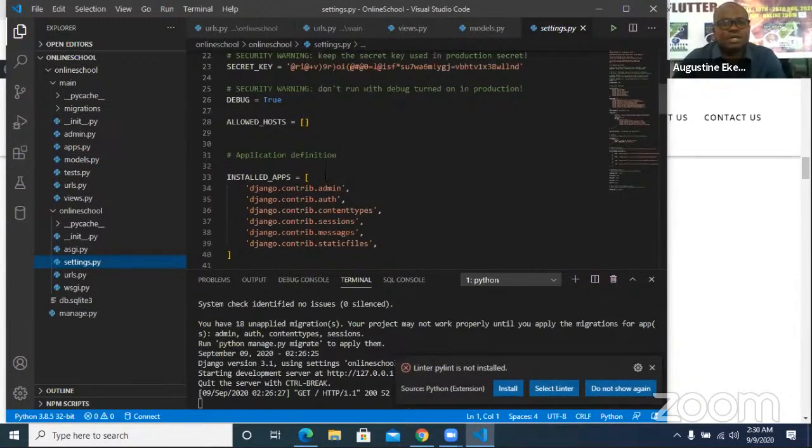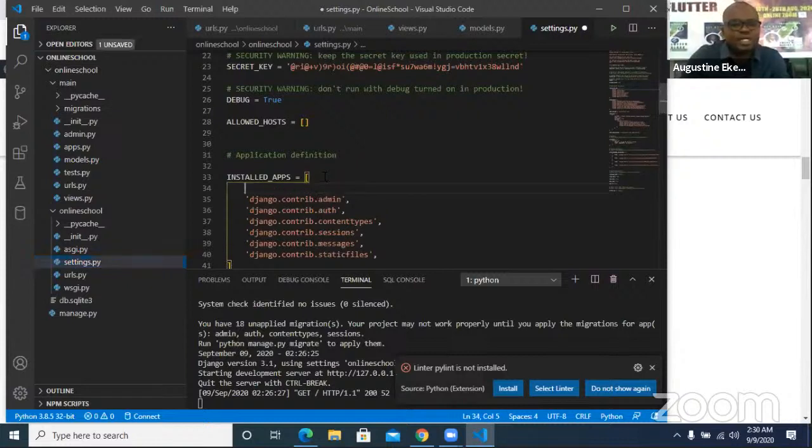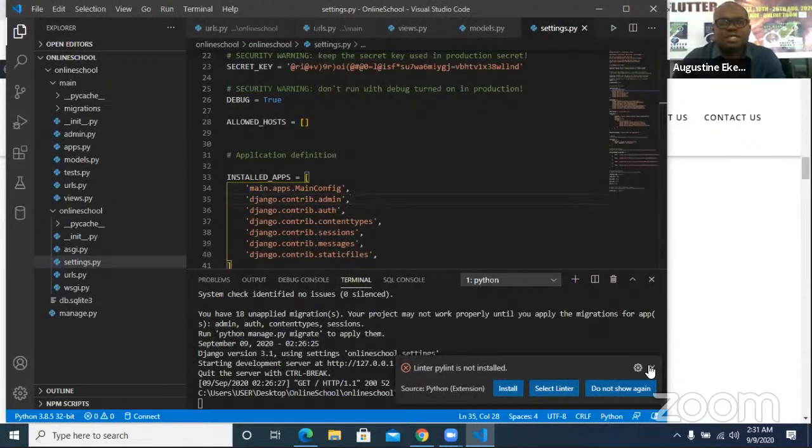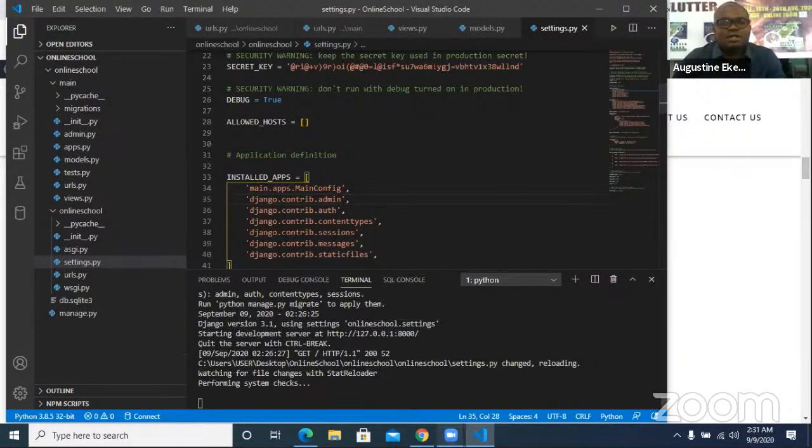This is our installed apps. I'll click here and paste it. Make sure that you change this single quote. Make sure it's well written. So I now have my app. Every new app that you create, make sure you put it in INSTALLED_APPS exactly the way I added this. So I'm going to do Control S to save this. So this is now added well, and our code is perfect.